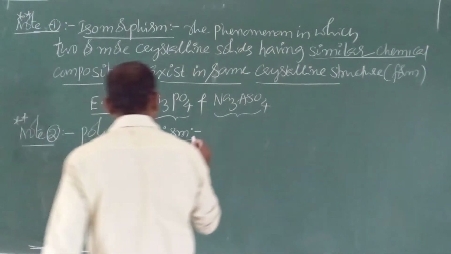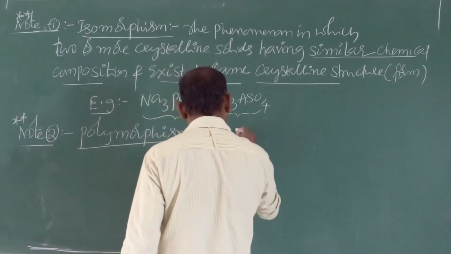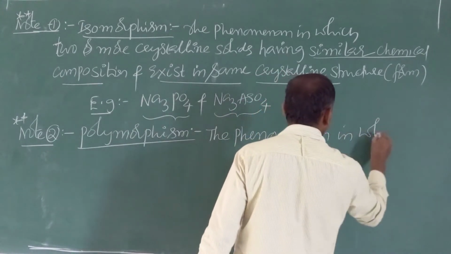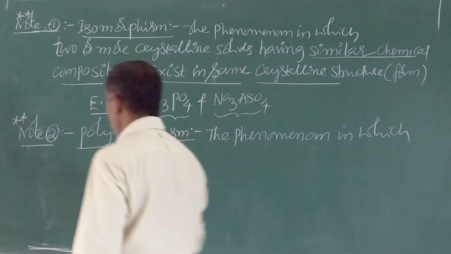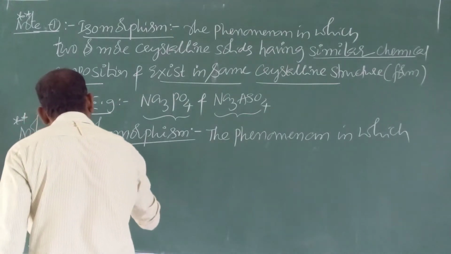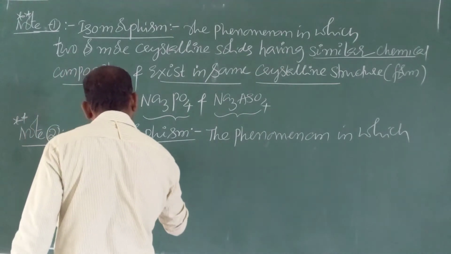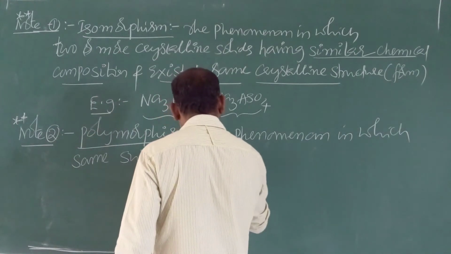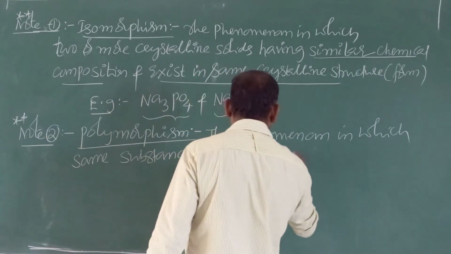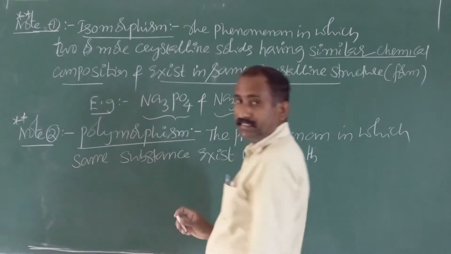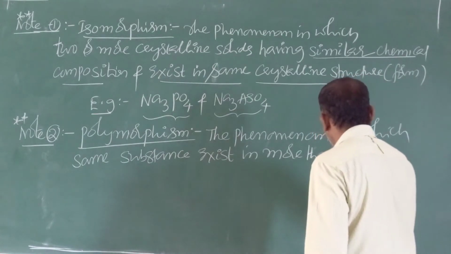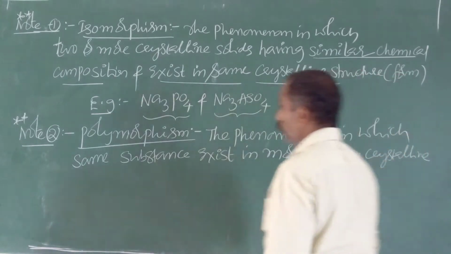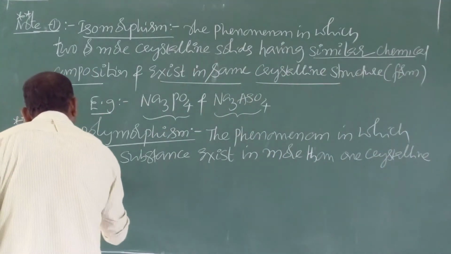So it is the phenomenon in which the same crystalline substance, or simply the same substance, exists in more than one crystalline form or structure.